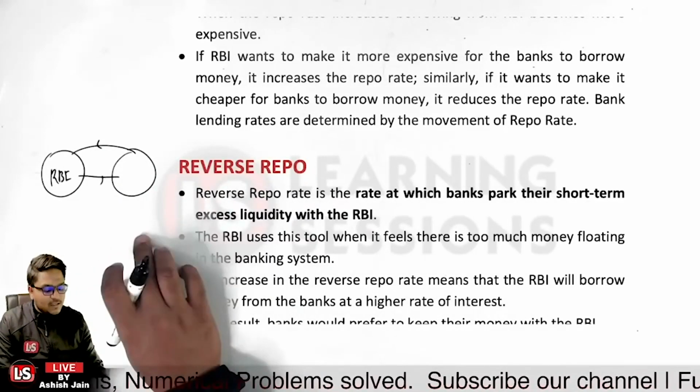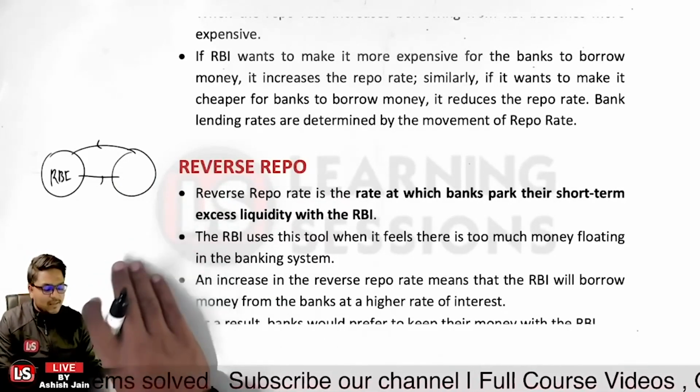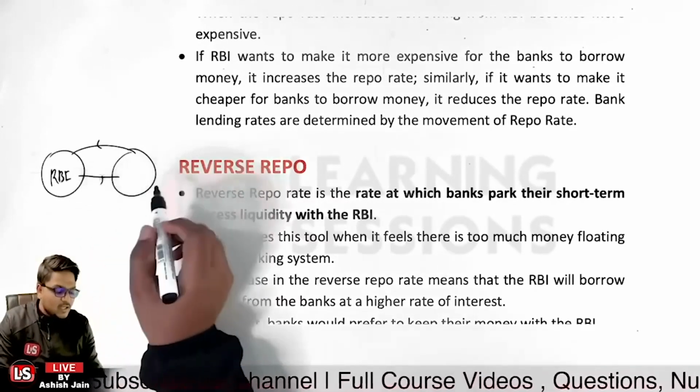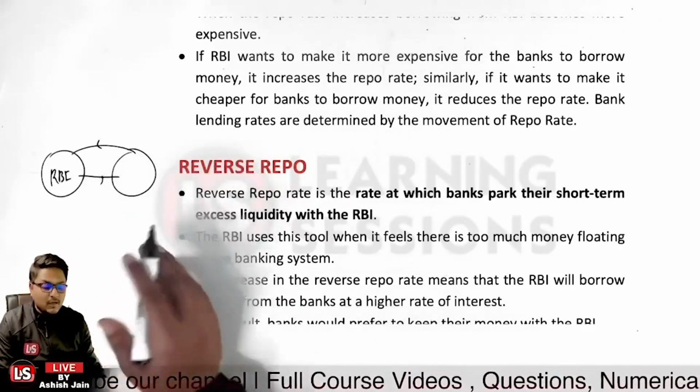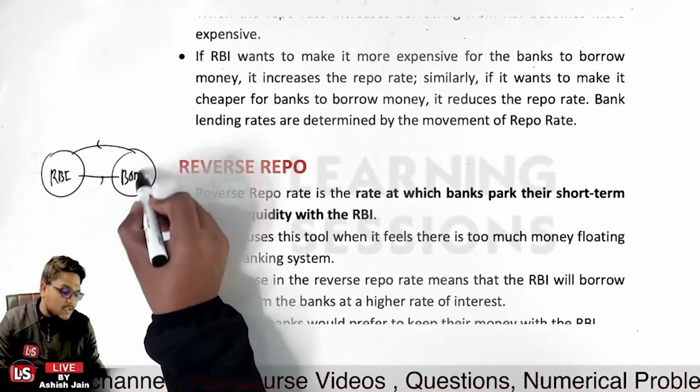There is an agreement between these two that after some particular period the money will be returned to the bank, and the securities will be returned back to the Reserve Bank of India.